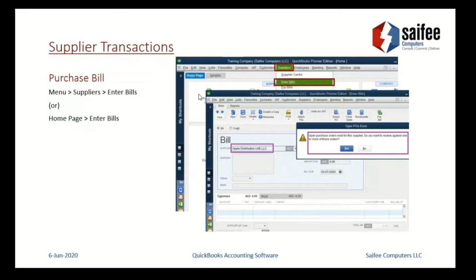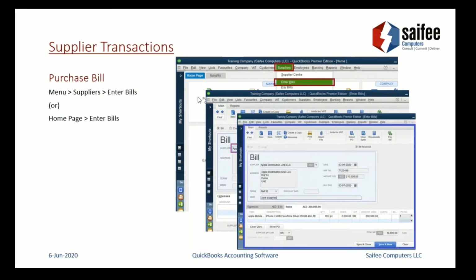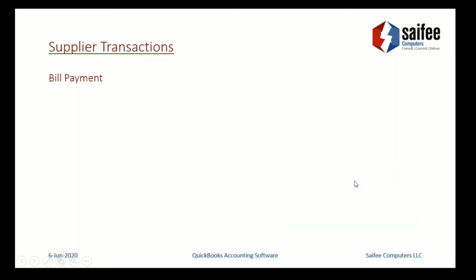So that's what we did. We entered bills, we selected the supplier, we got a prompt of selecting the purchase orders, and we did that. Note that you get an option to receive against a PO. PO is a purchase order. You can say yes or no. If you don't want to receive it against the purchase order, that is also possible. You can ignore that message. And ideally, you would want to check the bill number and the bill amount.